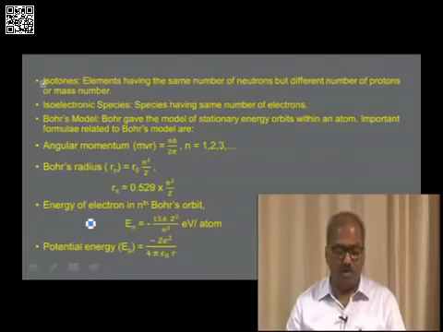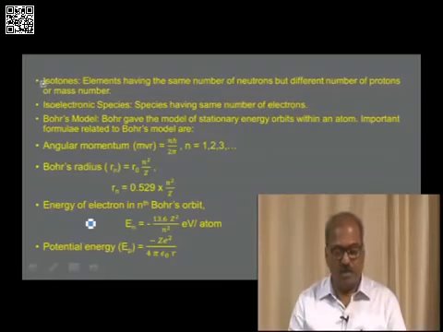And the important formulas that you come across in Bohr's model: first one, angular momentum, mvr is equal to nh by 2 pi, where the values of n are 1, 2, 3, etc. Bohr's radius can be given by Rn, which is equal to R naught into n square by Z, where R naught is equal to 0.529 into n square by Z. Energy of an electron in the nth Bohr's orbit is given by En is equal to minus 13.6 Z square by n square electron volt per atom.